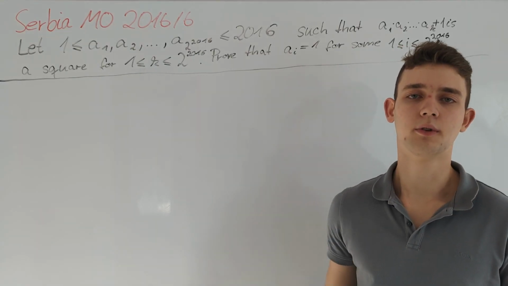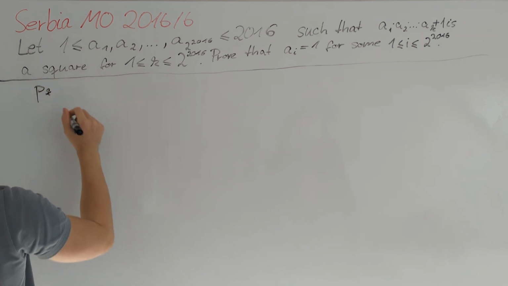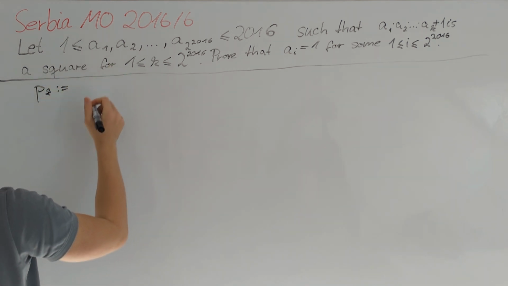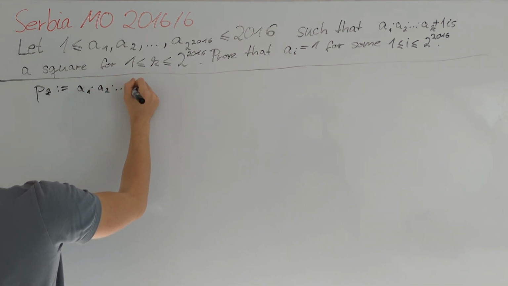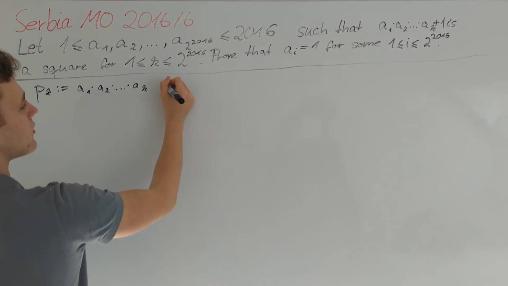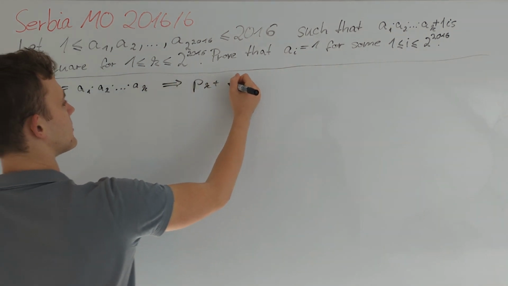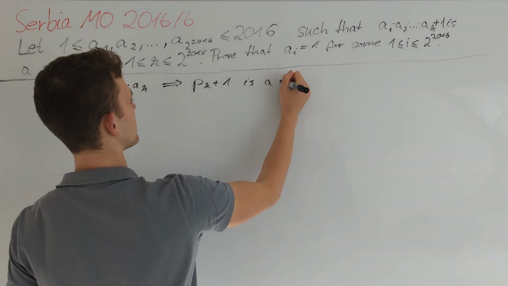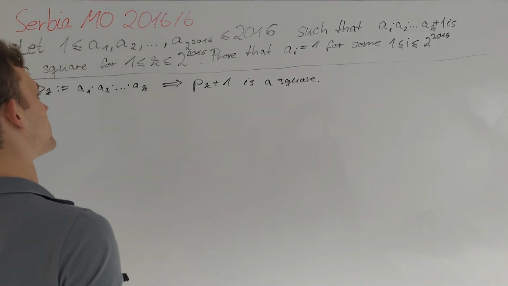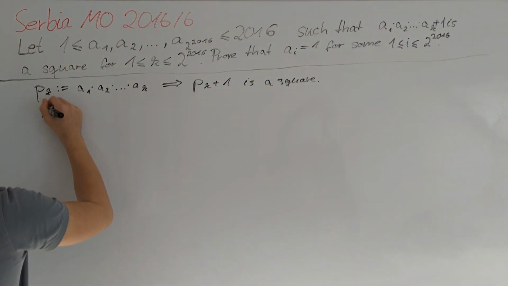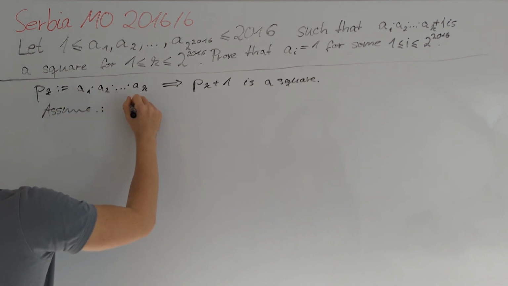Firstly, we would like notation for solving the problem. So define pk to be the kth partial product of the ai, so pk is equal to a1 times a2 up to times ak. So the condition tells us that pk plus 1 is a square for all possible indices k. This problem appears to be suitable for a proof by contradiction. So assume that ai is greater than 1.